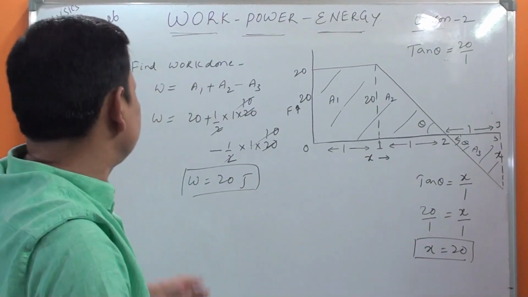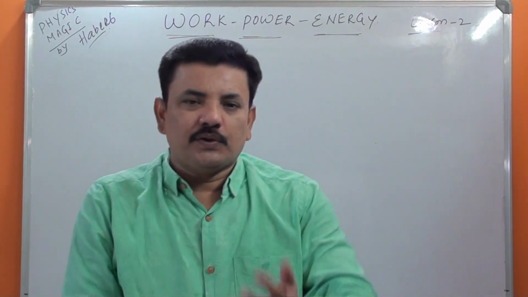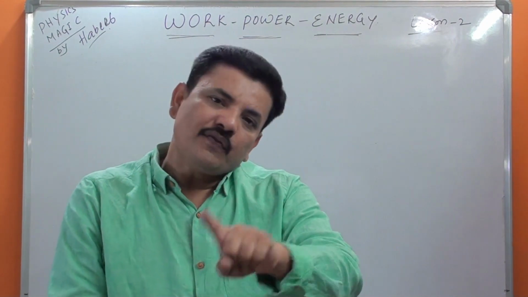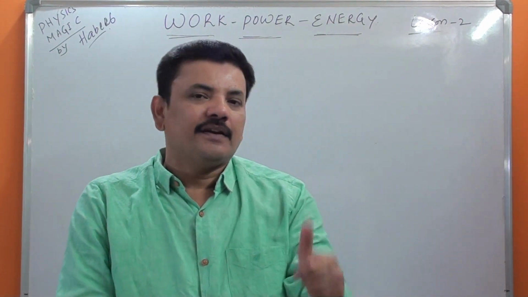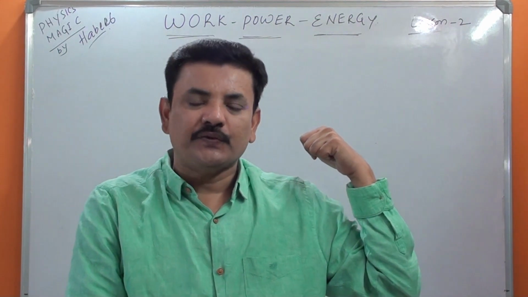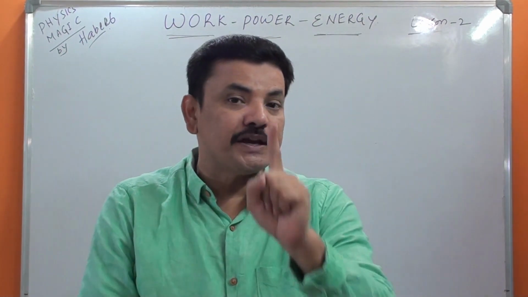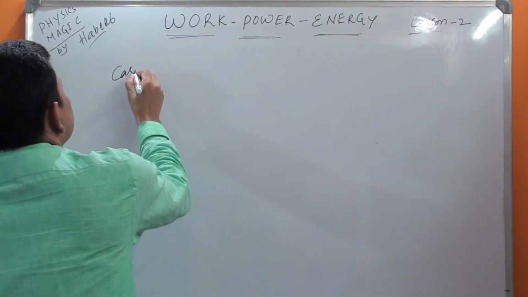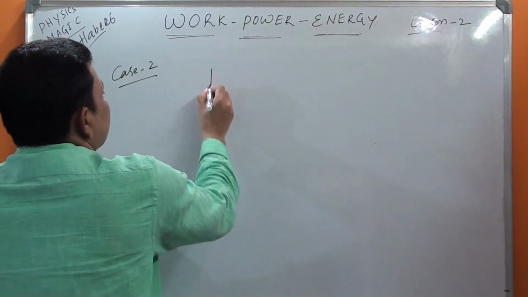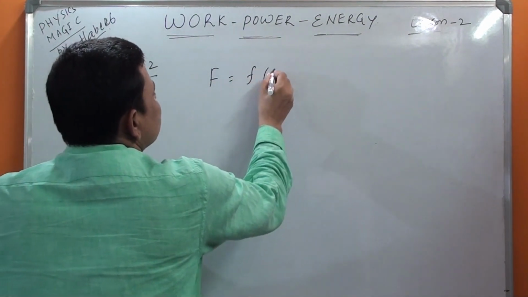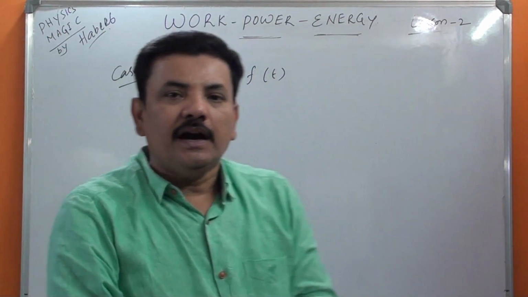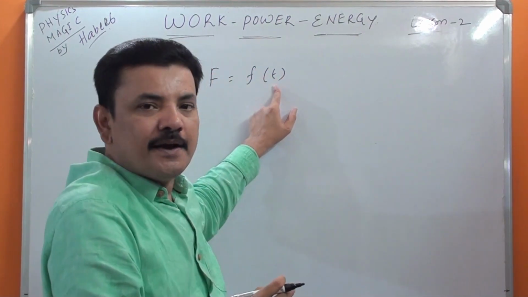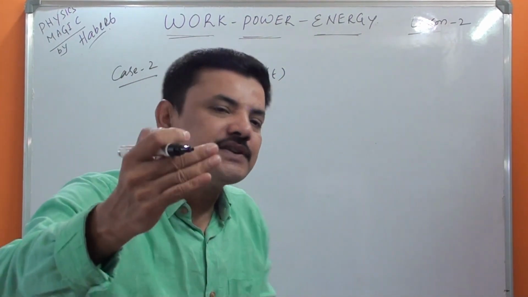Let us do the next question. Right. So you have seen 3 models of questions. When force is a function of position, how do we do it? We have seen case 1. Now I told you there is only one more case we have. That case is case 2. That is force is a function of time. Earlier we took force as a function of distance, here x. But the second model is force is a function of time.